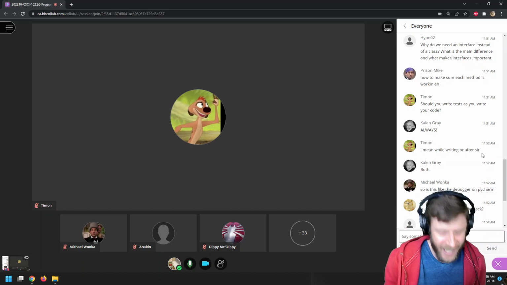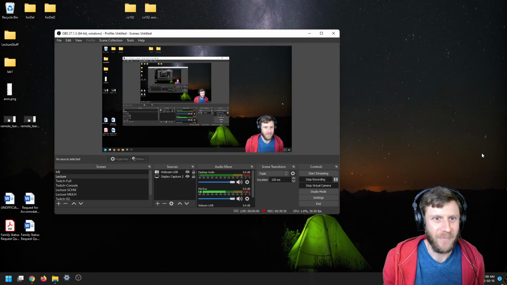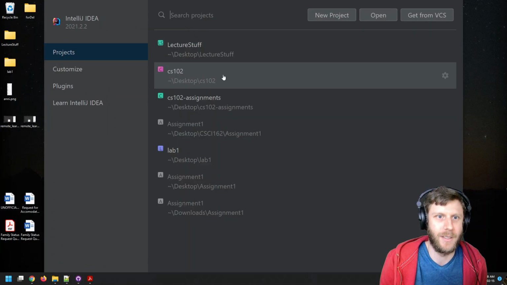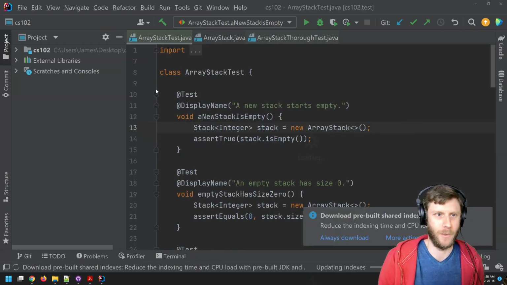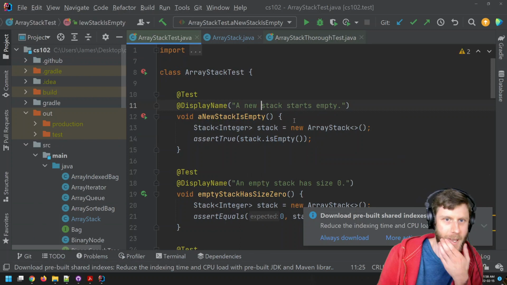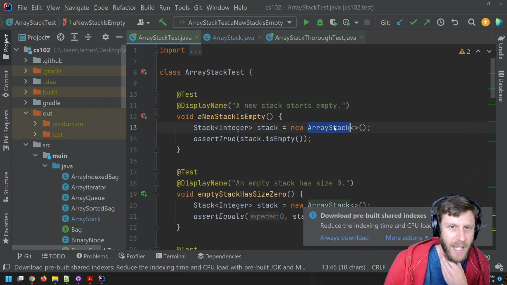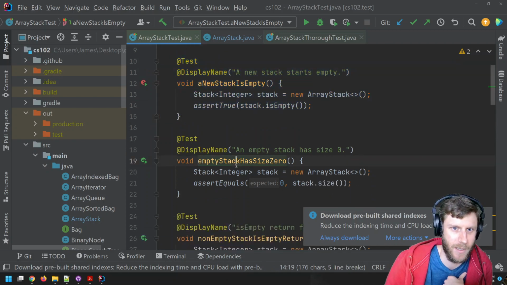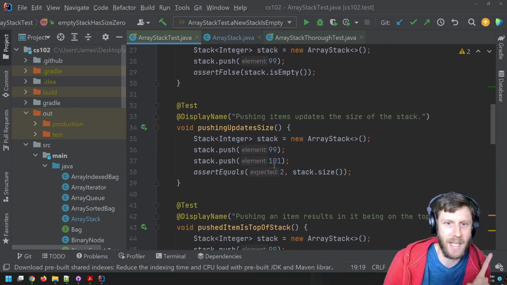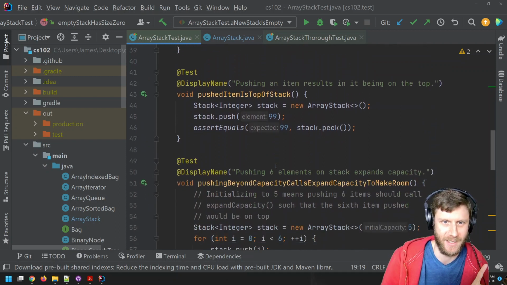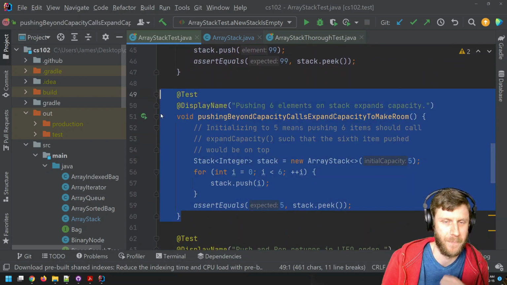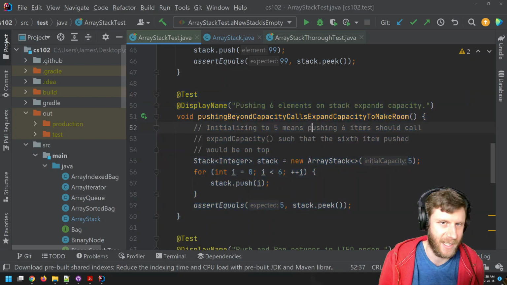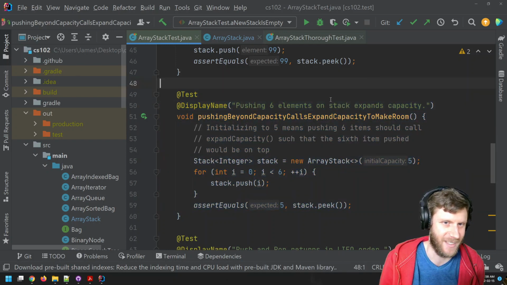In fact, look, if we go back to the ArrayStack test, look, all this stuff. It's a stack, but I'm making an array stack. There's one test in here, this one, that is actually specific to an array stack because we checked the expand capacity.